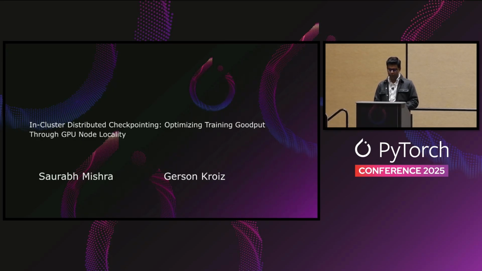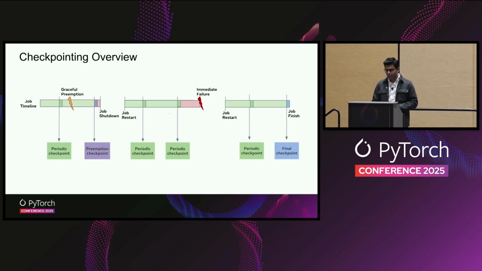And together, we're going to talk about some of the scaling bottlenecks for fault tolerance and various solutions that we developed to resolve those. So in a training job, even though we take checkpoints periodically and we restore the training progress in the event of a failure, there's still a non-trivial amount of wasted GPU hours. One reason is the checkpointing overhead itself. So we may not want to take a lot of checkpoints.